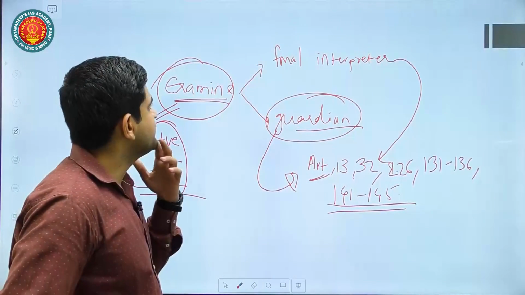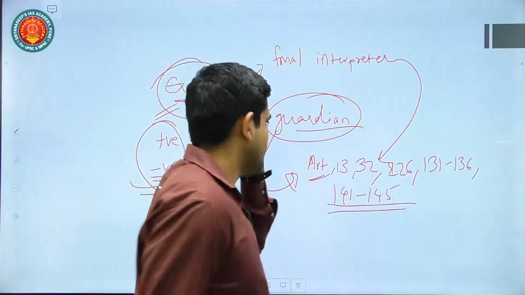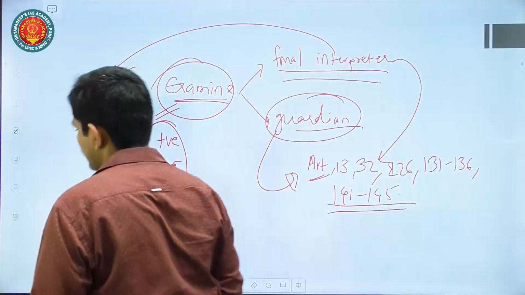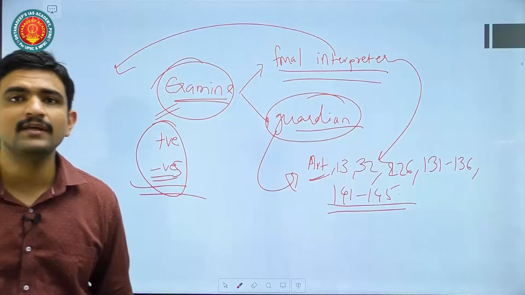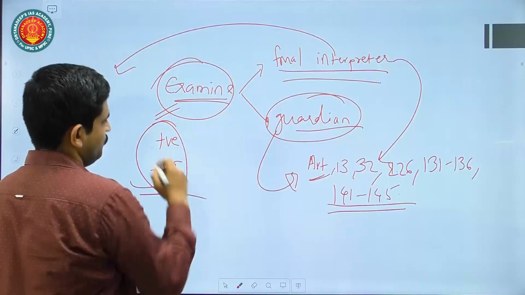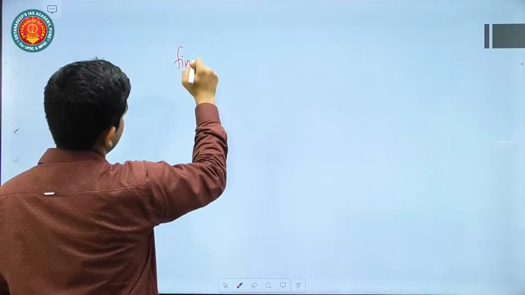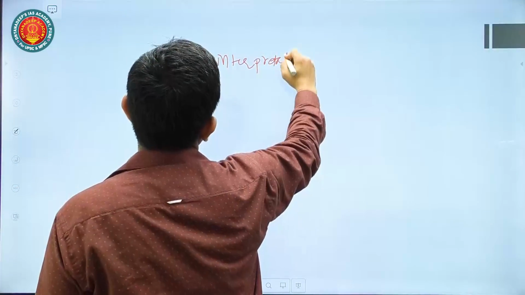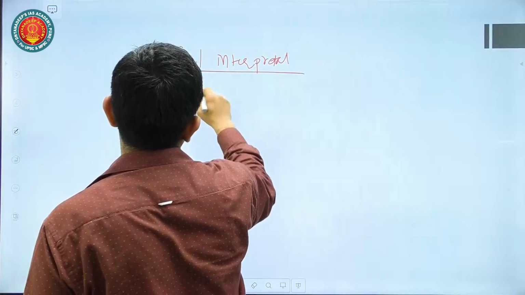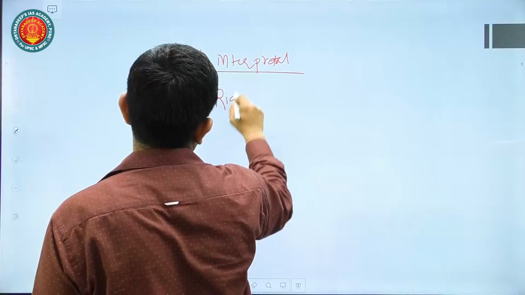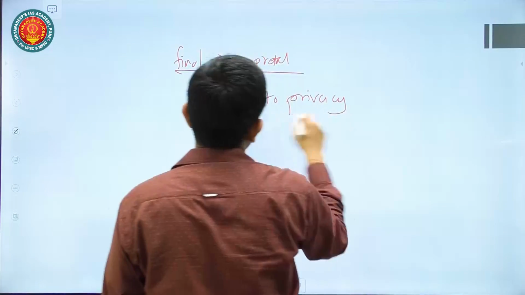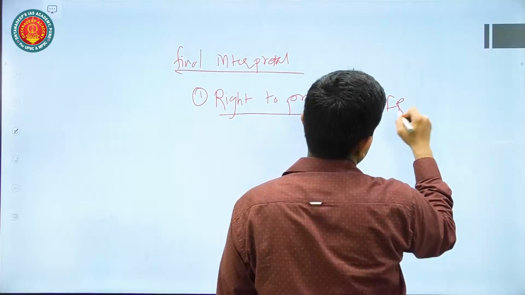Then another thing is you can also expand on the role of final interpreter. For example, the Supreme Court has played a role as final interpreter in various judgments. One thing is we will talk about final interpreter. For example, you can give the example of the right to privacy. Right to privacy is considered to be a fundamental right.